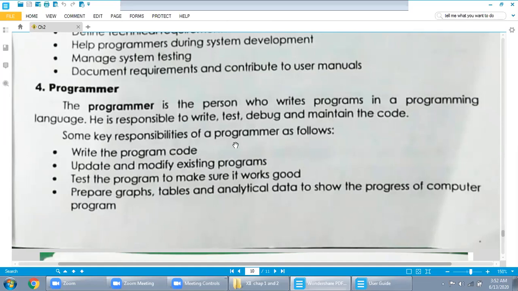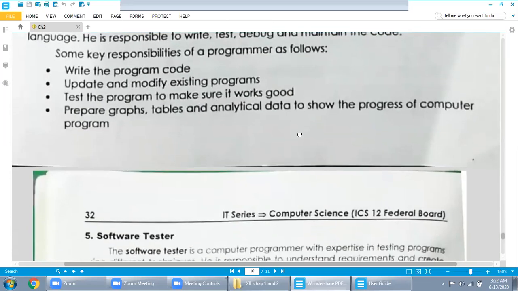Some key responsibilities of a programmer are as follows. Write the program code, update and modify existing programs, test the program to make sure it works well, prepare graphs, tables, and analytical data to show the progress of the computer program.